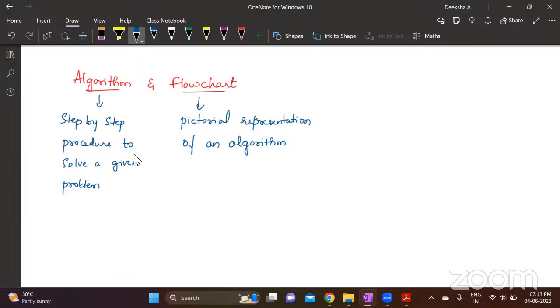It doesn't matter which programming language you're using. It just gives you the procedure, the idea, the process flow of how to solve a given problem. After you are thorough with the algorithm, you can convert it to a C program or Python or Java, it doesn't matter. So an algorithm just gives you a step-by-step procedure. It's just the idea. A flowchart is a diagrammatic representation of that.